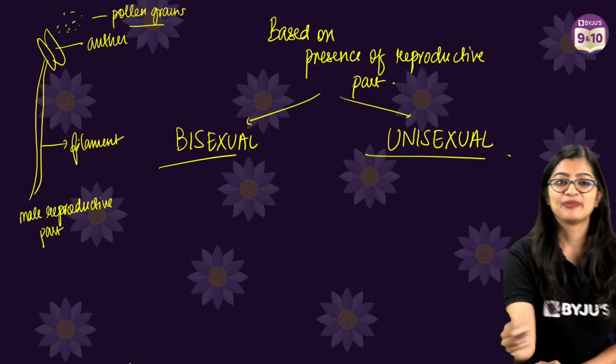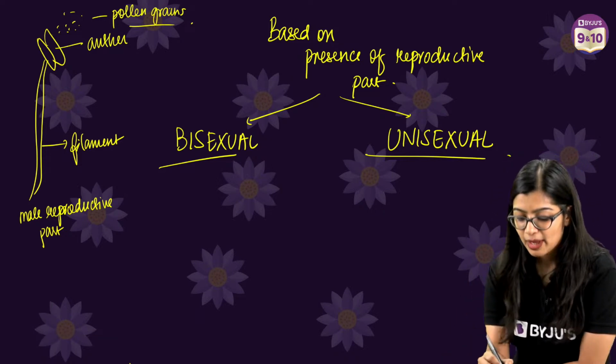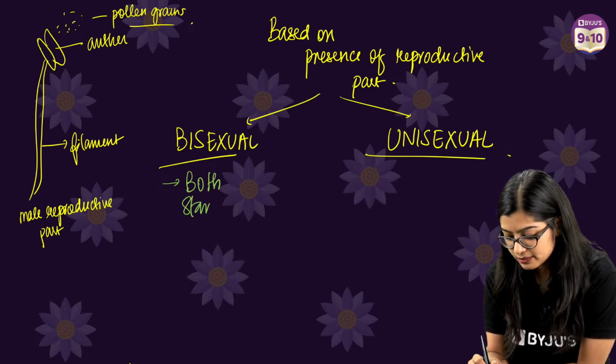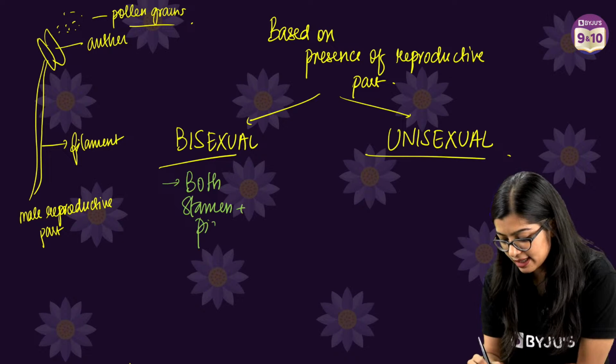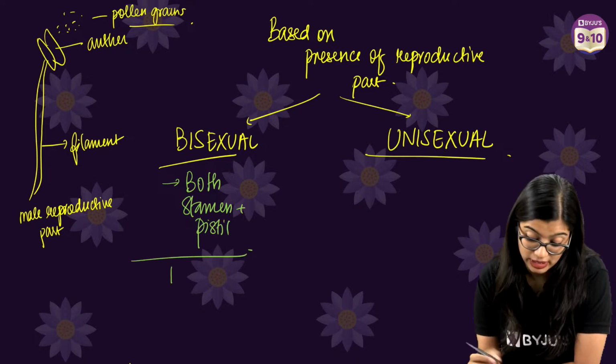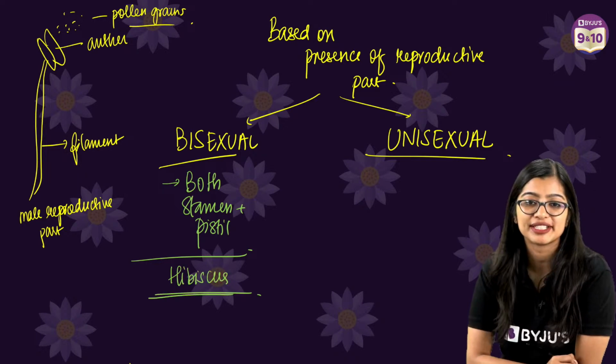Are we clear? Yes. So in the meanwhile, you have all given me the answer. Bisexual means both stamen and pistil will be present, right? For example, in the case of hibiscus, we see that we find both of it.